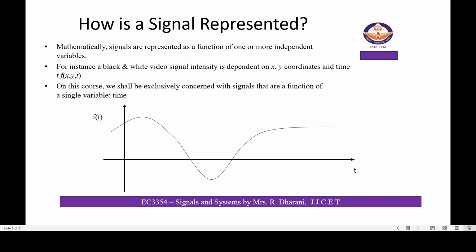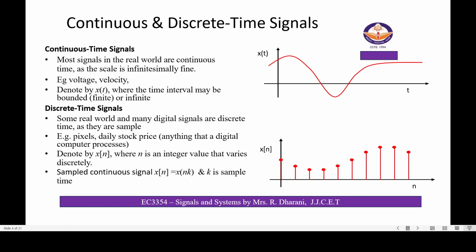Then what is meant by a signal and how is it represented? Signals are represented as a function of one or more independent variables. In black and white signals, the signals depend on the coordinates x and y with time, and signals can also be a function of a single variable. If the function has a single variable, it is a one-dimensional signal, and if it depends on two or more variables, it is a two-dimensional signal.